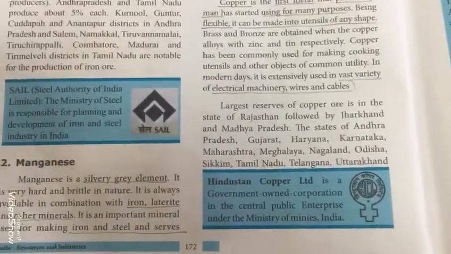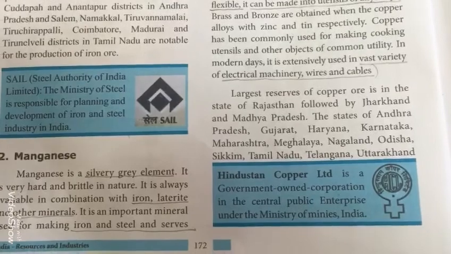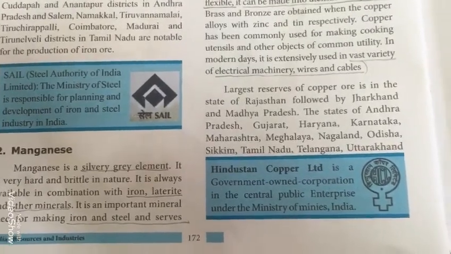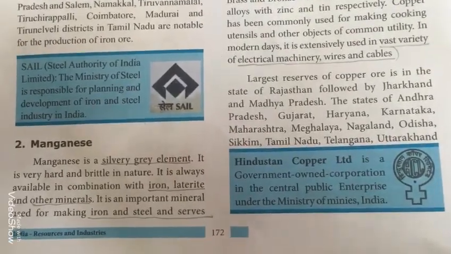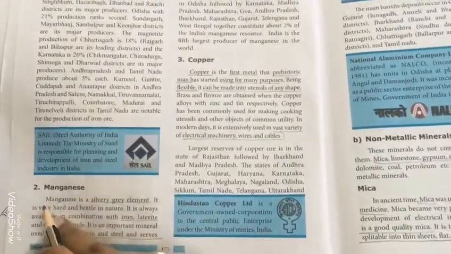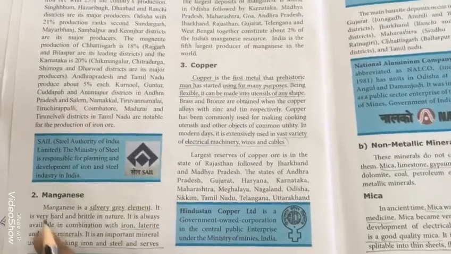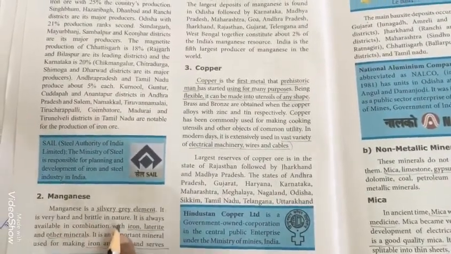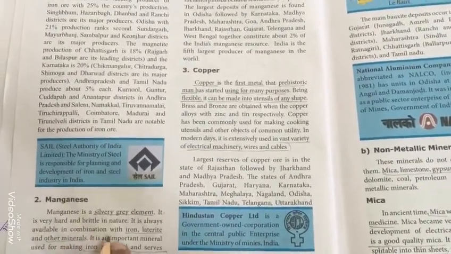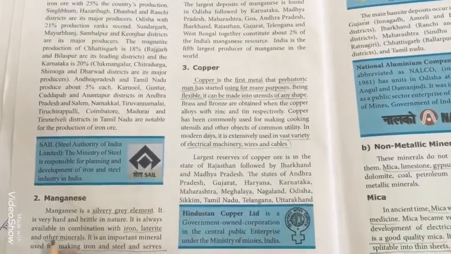We'll move to manganese now. Manganese is a silvery gray element. It is very hard and brittle in nature. It is always available in combination with iron, laterite and other minerals.